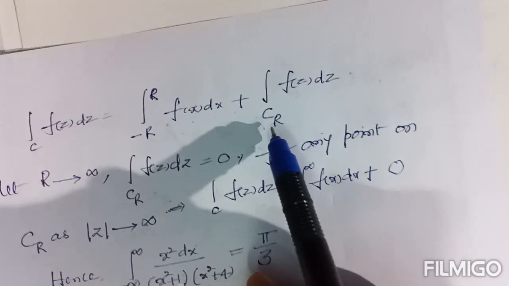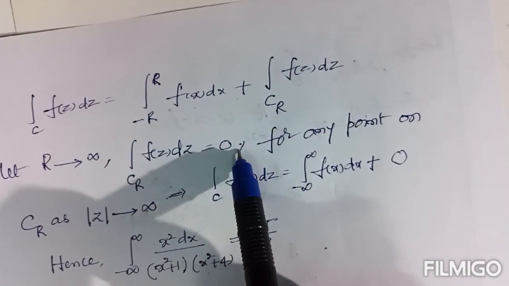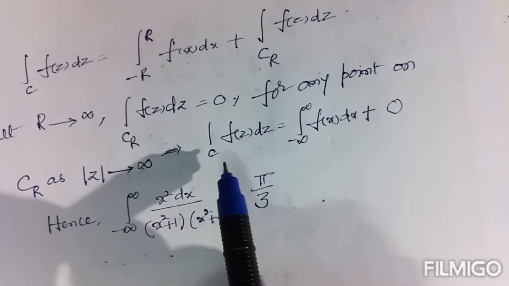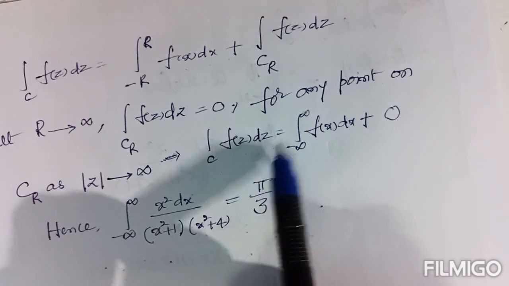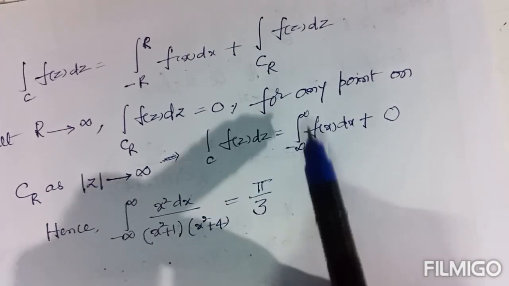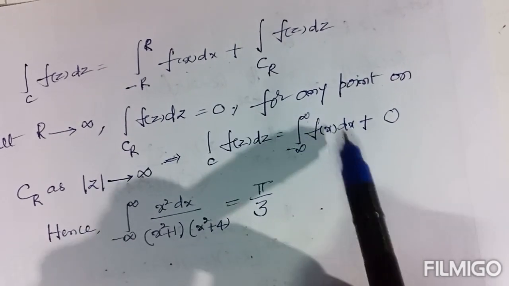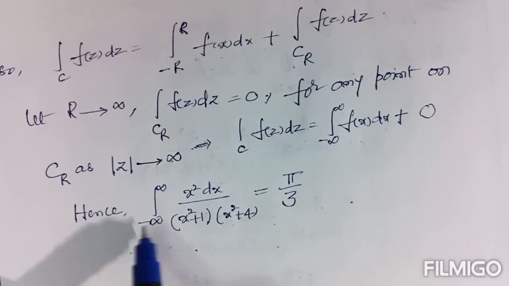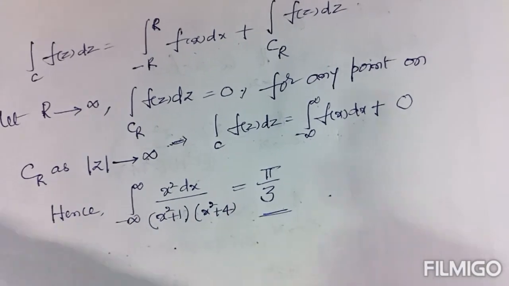Now here, as R tends to infinity, the second integral value is 0 for any point on C_R. So the resultant value is that integral over C of f of z dz is defined as only the integral from minus infinity to infinity of f of x dx. Already we cleared its value using Cauchy's residue theorem, so the given integral equals pi by 3. This is the result of the given integral.